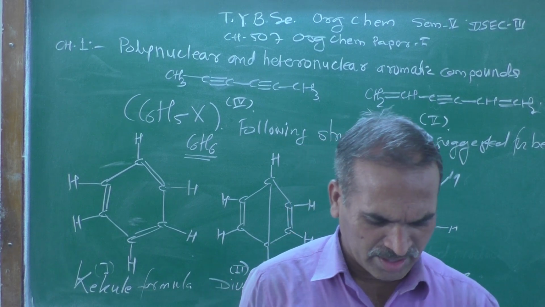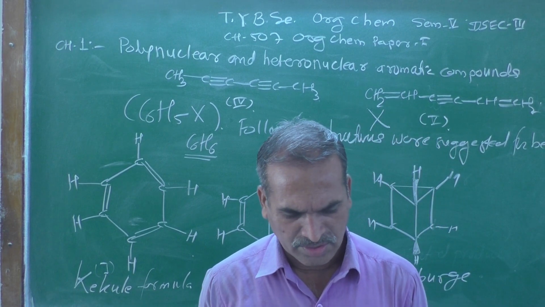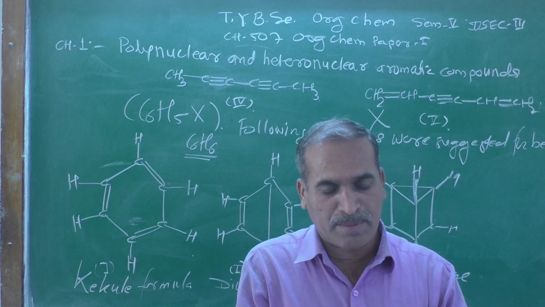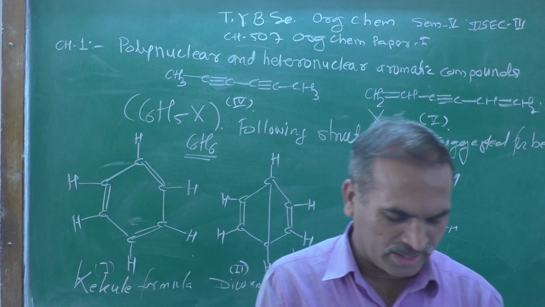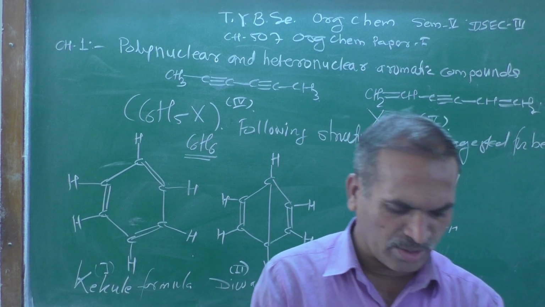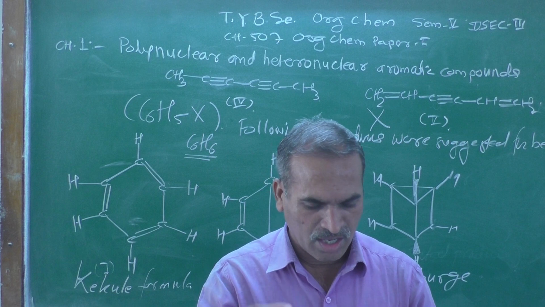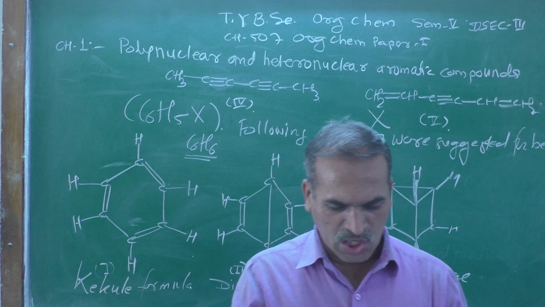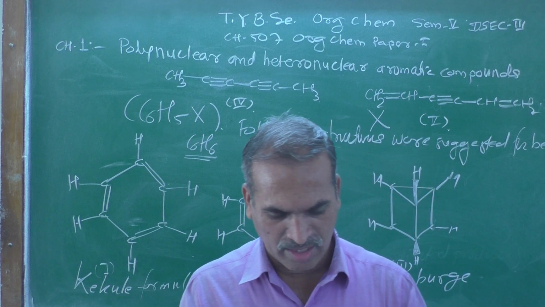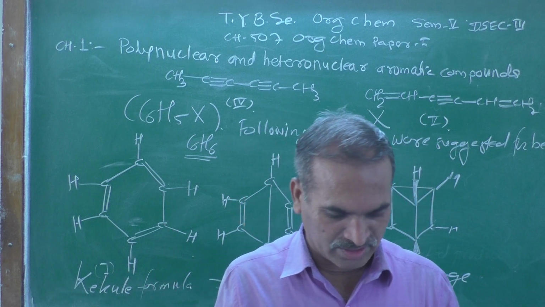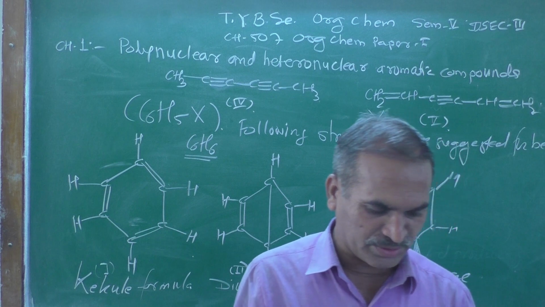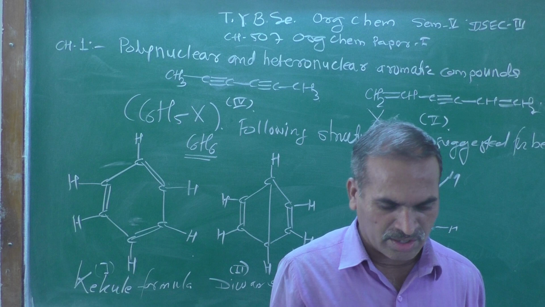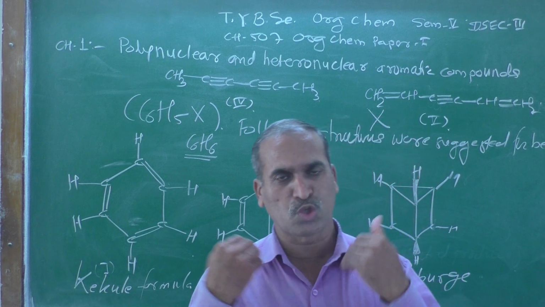In Ladenburg structure 3, there are 4 hydrogen atoms in the same plane, while 2 hydrogen atoms are above the plane. Thus, all 6 hydrogen atoms are not identical. There are 2 kinds of hydrogen atoms present. Hence, structure third for benzene is also rejected.